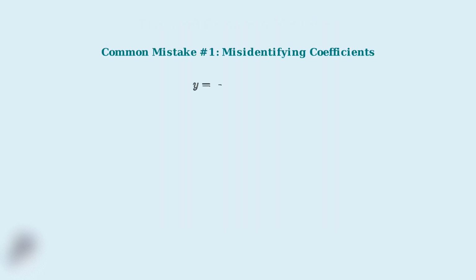Now that we've worked through several examples, it's crucial to understand the most common mistakes students make when finding the vertex and axis of symmetry. Avoiding these pitfalls will help you solve problems accurately and confidently. The first common mistake is misidentifying the coefficients a, b, and c. Students often forget to include negative signs.